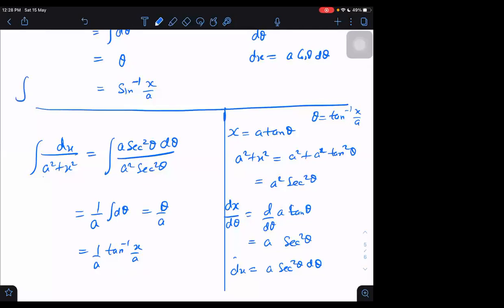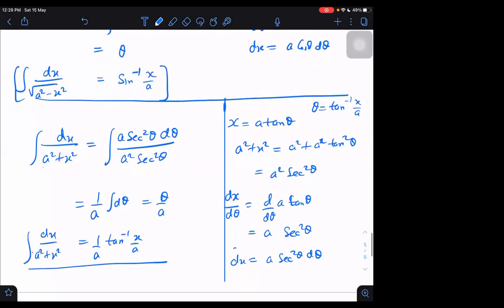You have to learn the formula. Dx upon root of a square minus x square is equal to sine inverse x by a, and dx upon a square plus x square is equal to 1 by a tan inverse x by a.